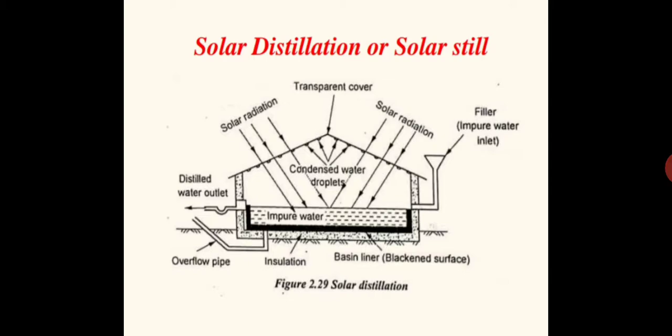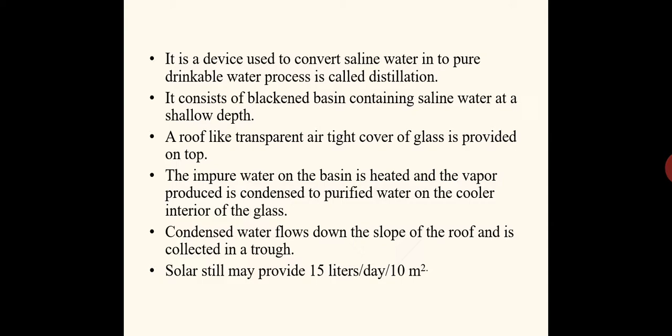Now the explanation is given here. It is a device used to convert saline water into pure drinkable water. The process is called distillation. It consists of a blackened basin containing saline water at a shallow depth. The thickness of the water kept inside the basin will be very less. That's why it is called shallow depth. If the depth is increased, more heat energy is required, or more heat is stored by the water itself, so the evaporation process will slow down. That is the reason why we keep only a very thin layer of water on the basin.